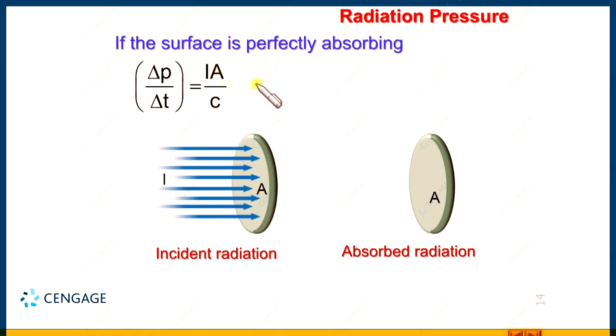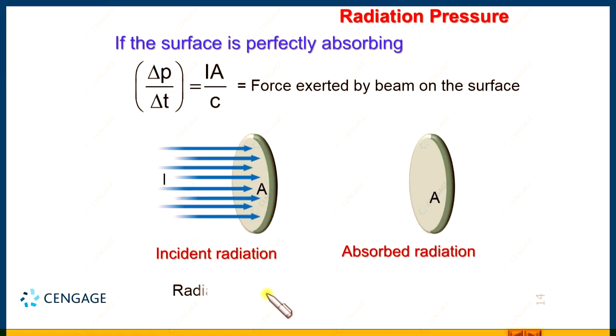This is nothing but the force exerted by the beam on the surface, which is in the normal direction. From this expression we can find the radiation pressure. Radiation pressure P equals F divided by A, and this is nothing but I divided by C, because A and A will get cancelled, right. So, this is the situation when the surface is perfectly absorbing.